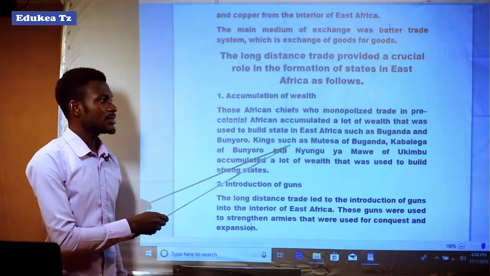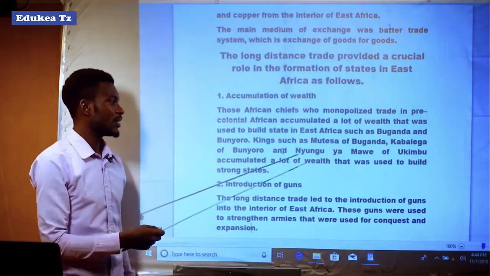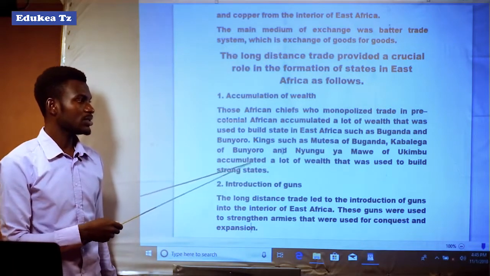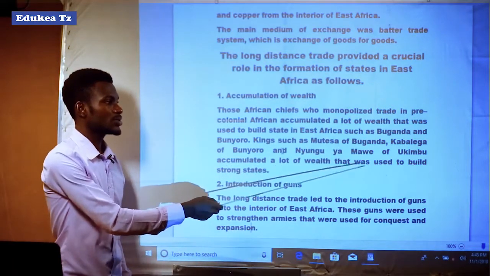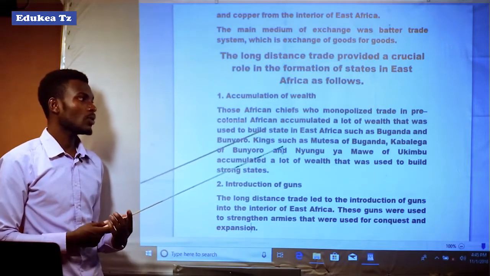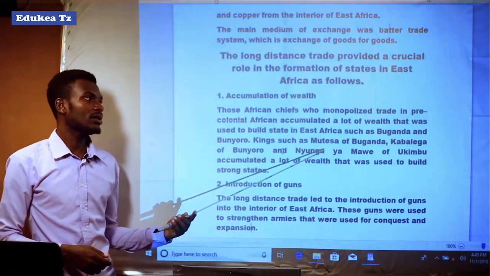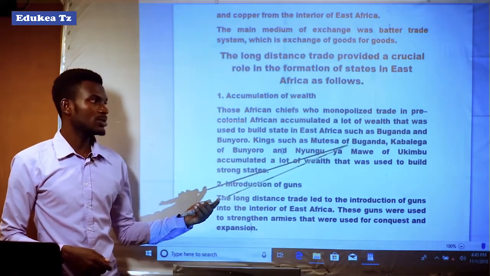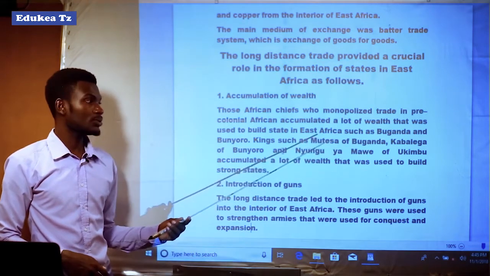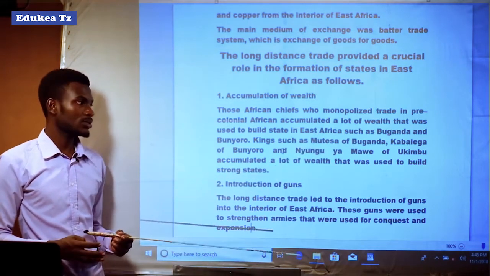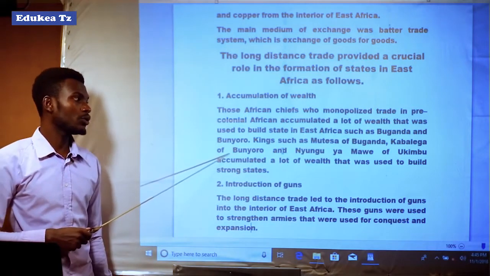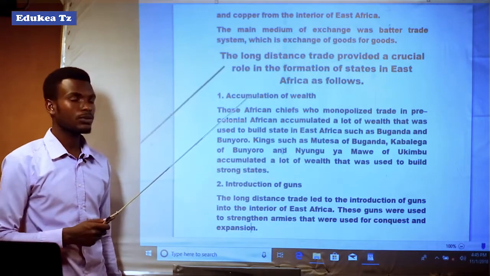Kings such as Mutesa of Buganda, Kabarega of Bunyoro and Nyungu ya Mawe of Ukimbu accumulated a lot of wealth that was used to build strong states. Mutesa was the king of the Buganda kingdom, Kabarega was the king of Bunyoro, and Nyungu ya Mawe ruled the Ukimbu state.